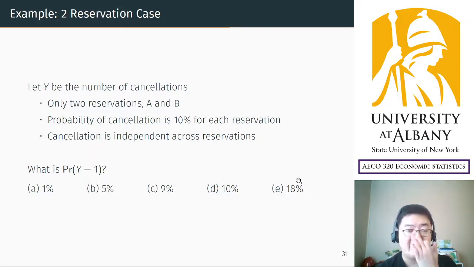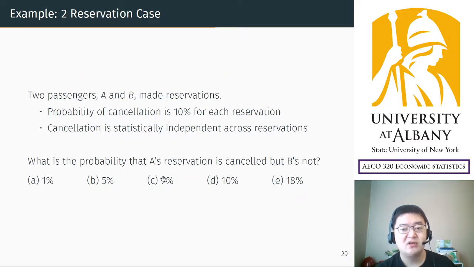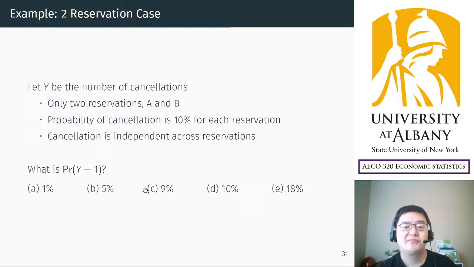And one thing you have to understand here is that the answer to this question is 18%, but the previous question was 9%. The major difference is that in the former question, I specified who canceled and who did not. But in this question, in a binomial distribution, you don't know who is canceling. You just know the total number is 1. The cancellation is only 1.